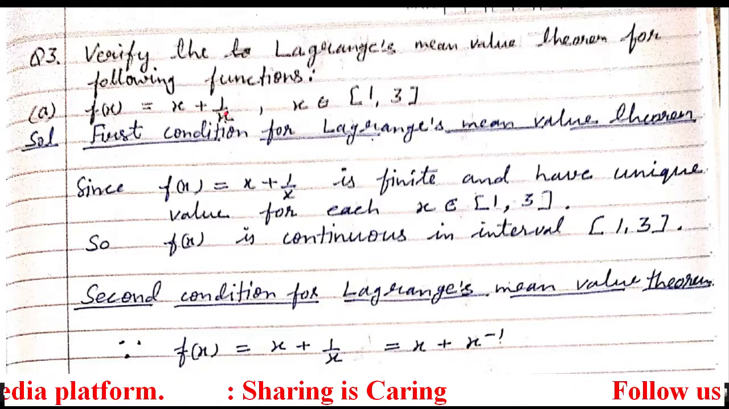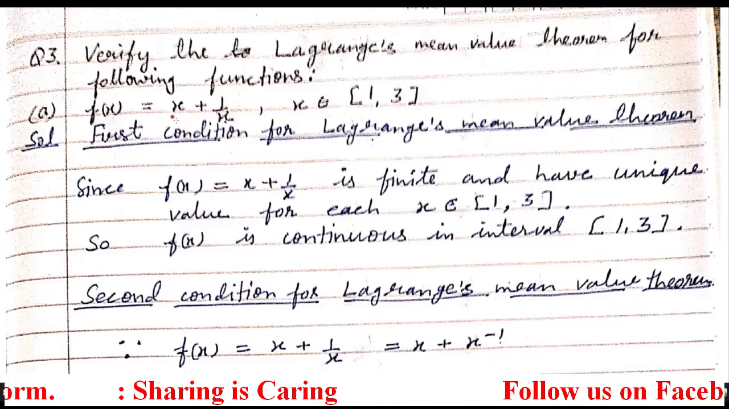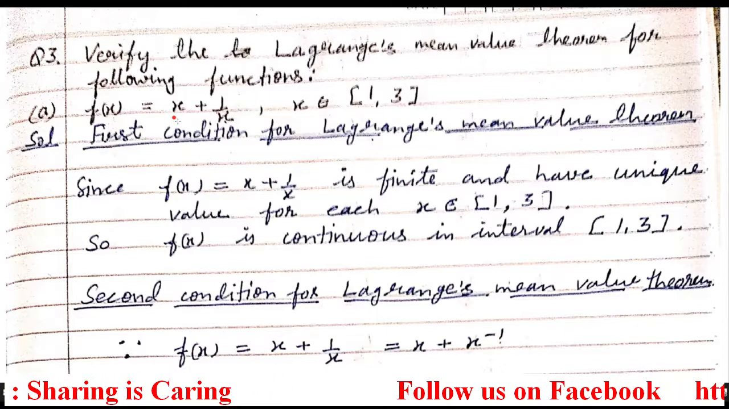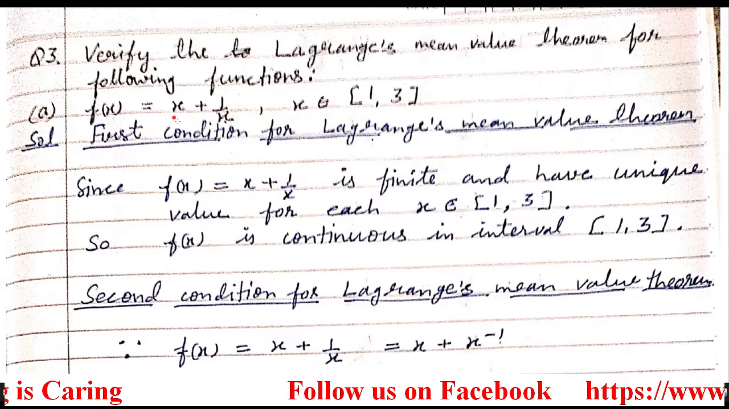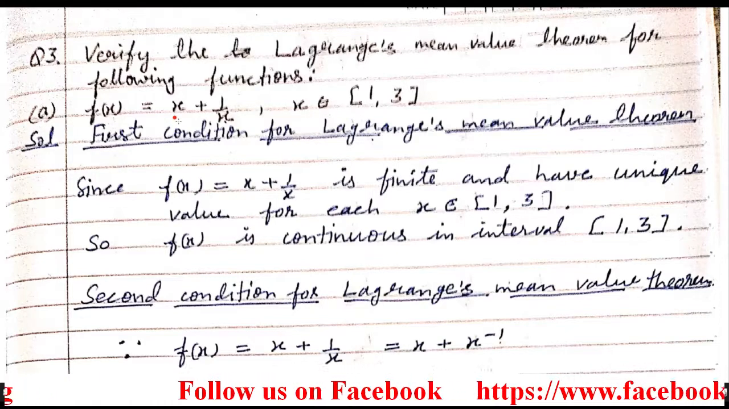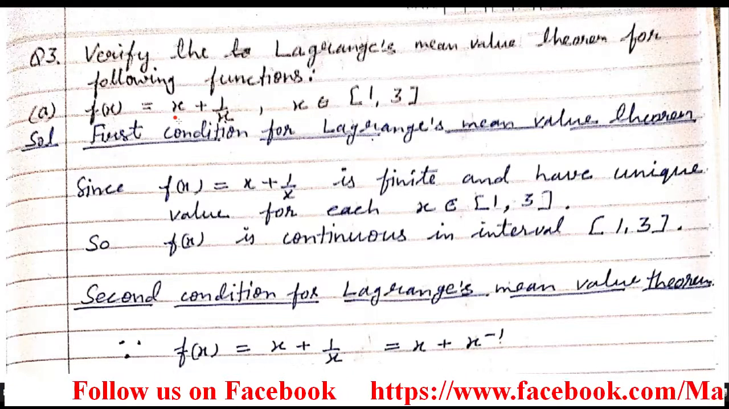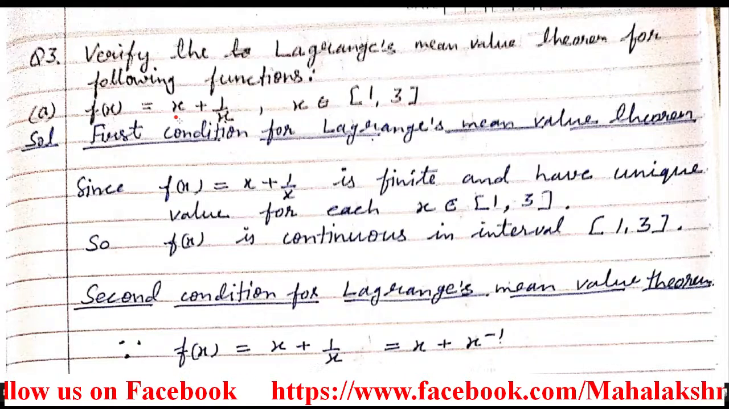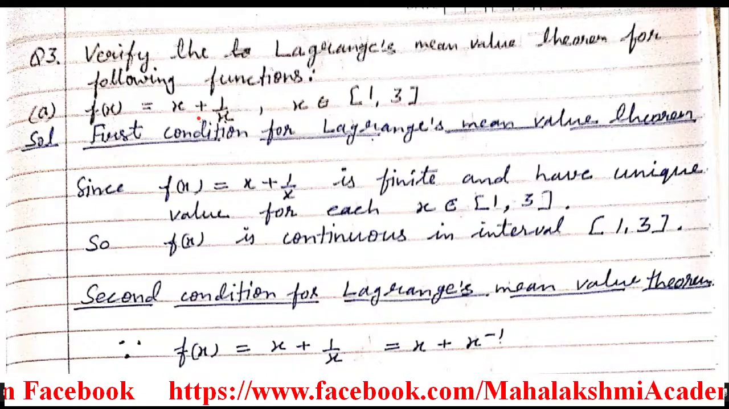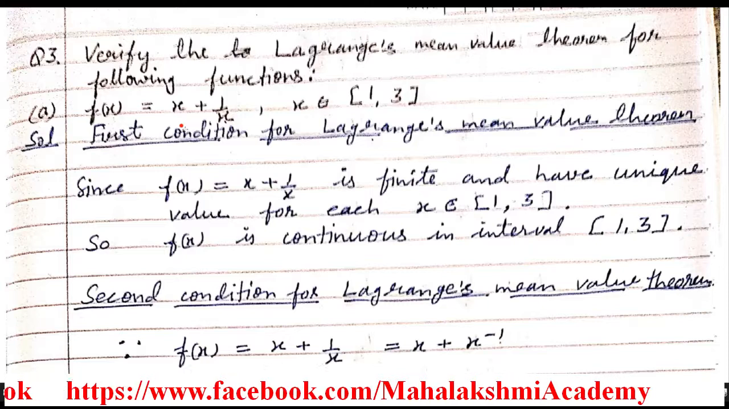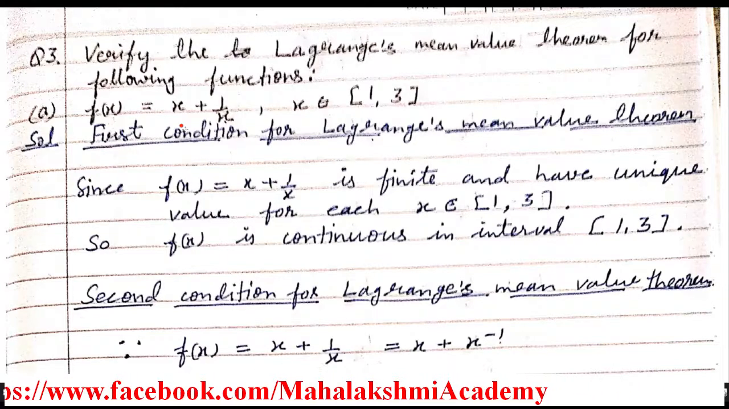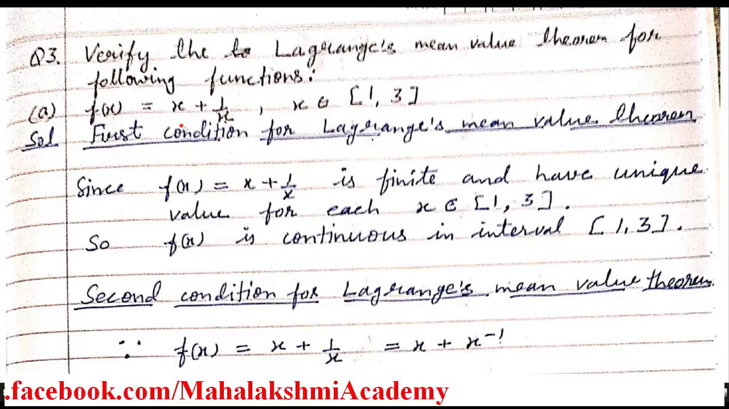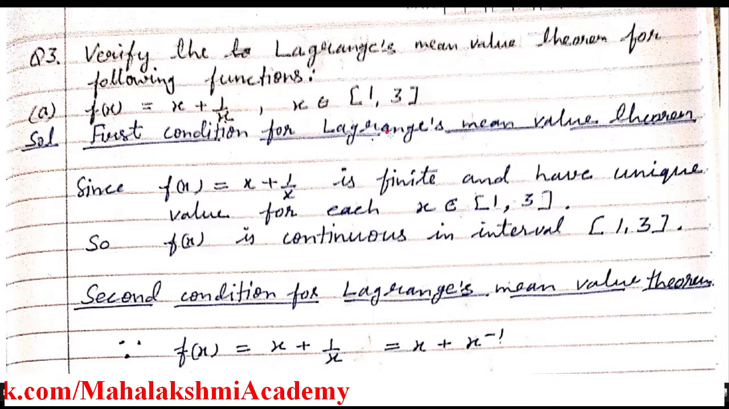Since it's not a polynomial, we cannot directly write that since f(x) is a polynomial, it's continuous and differentiable for all real numbers. Those statements are only applicable if the function is a polynomial. Since it's not a polynomial, one by one we have to prove the continuity as well as the differentiability. So first we start from the first condition of Lagrange's mean value theorem. What is the first condition? That the function should be continuous in the closed interval.